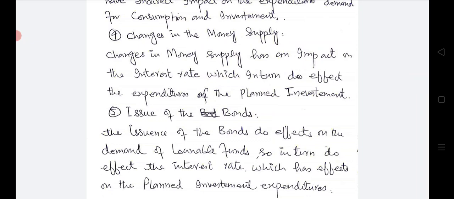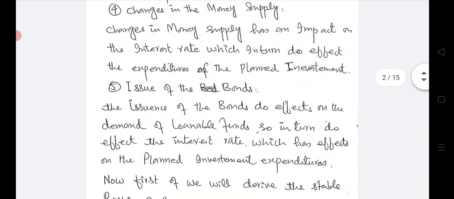Number five, issuance of bonds. Through issuance of bonds, government may stabilize, maintain, and regulate the liquidity in the market.